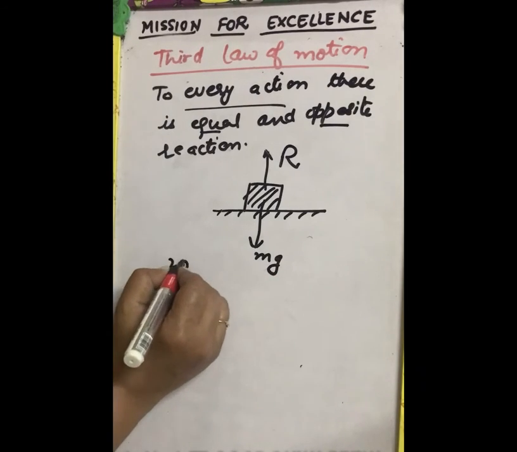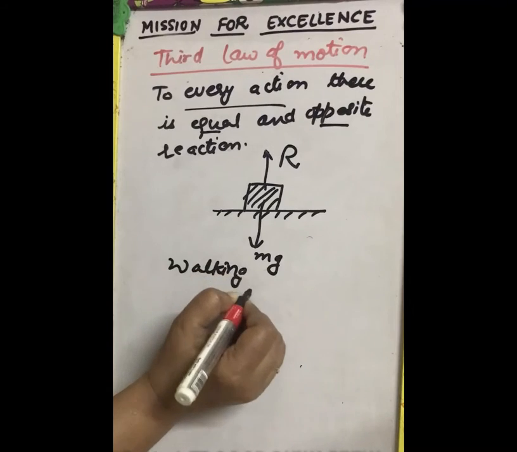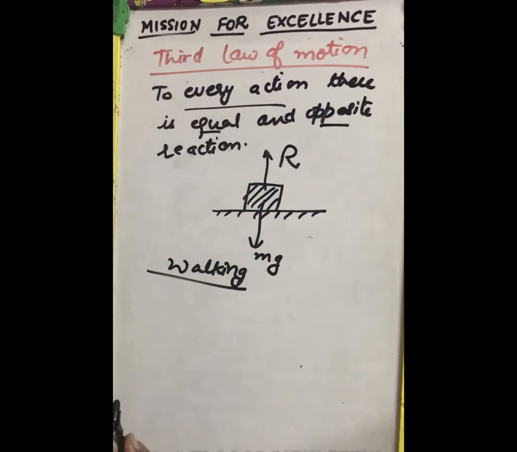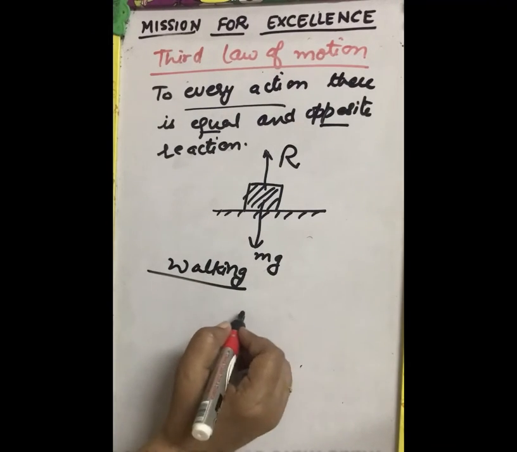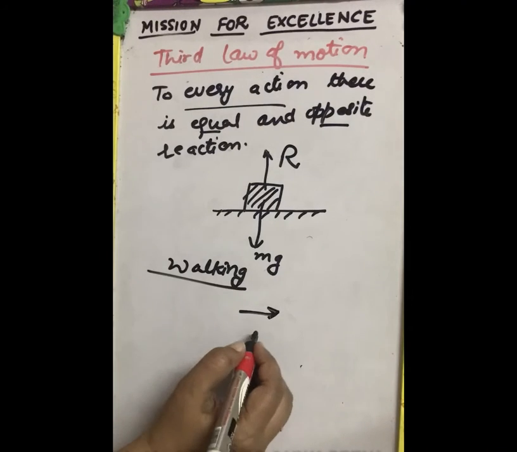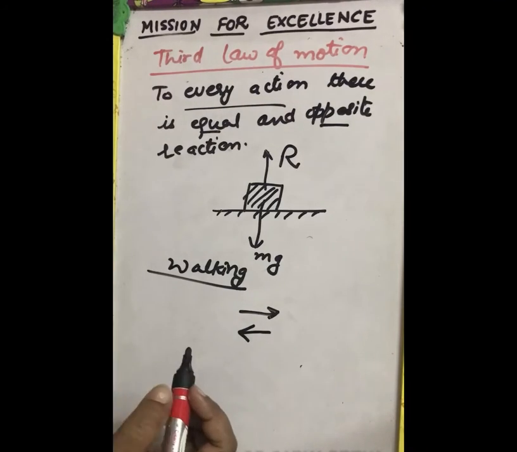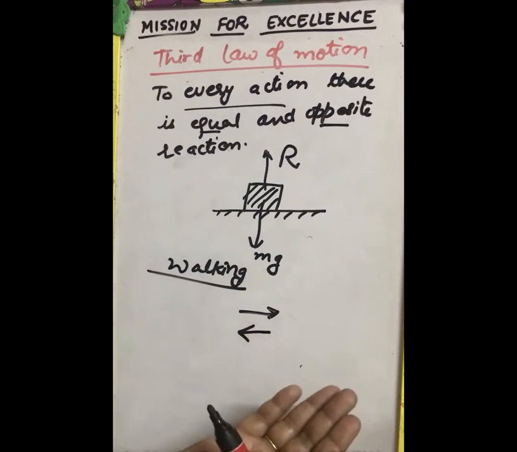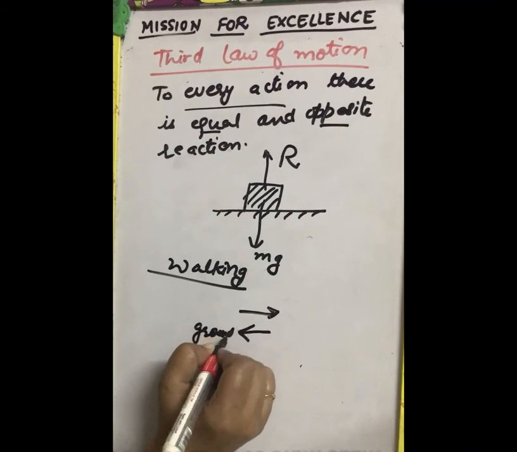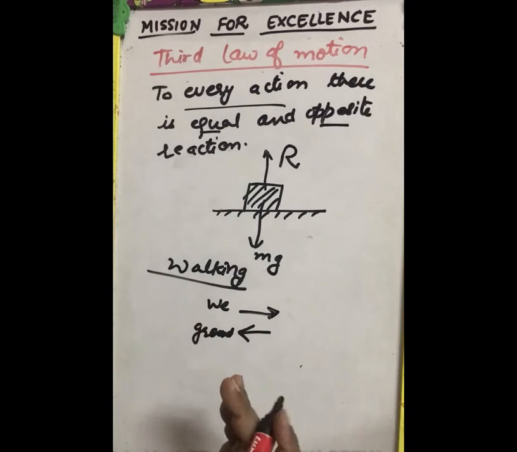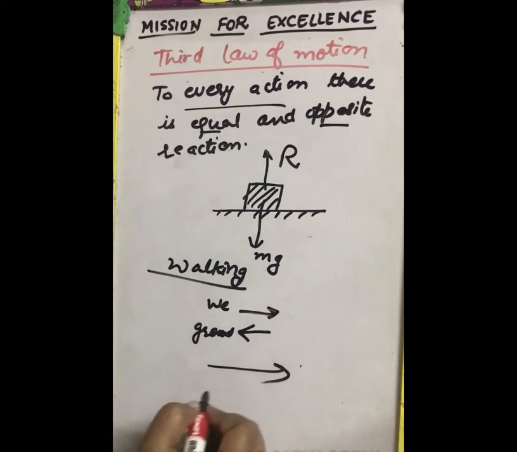Similarly, in walking, all of us walk. When we walk on the floor, every time we take a forward step, we push the ground backward, then by the third law, the ground pushes us in the forward direction. We push the ground in the backward direction, we walk in this direction, and similarly the ground pushes us in the forward direction. In this way we can walk.